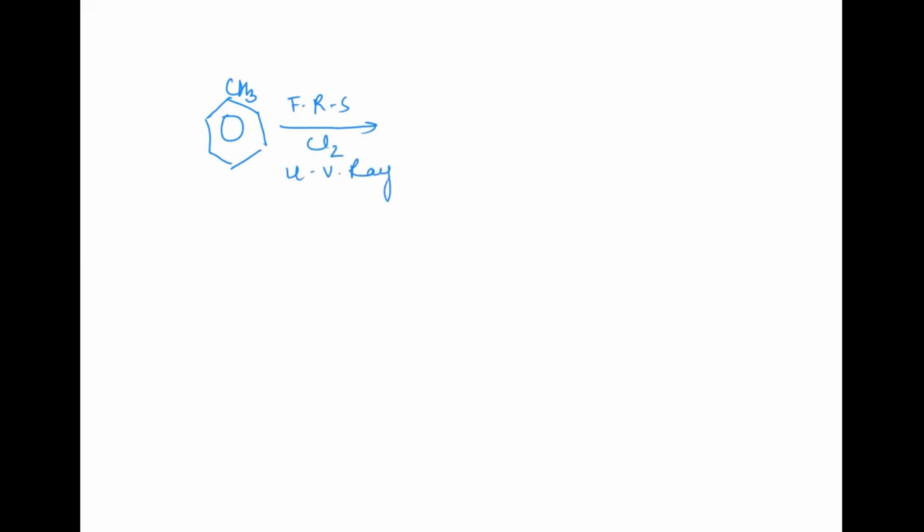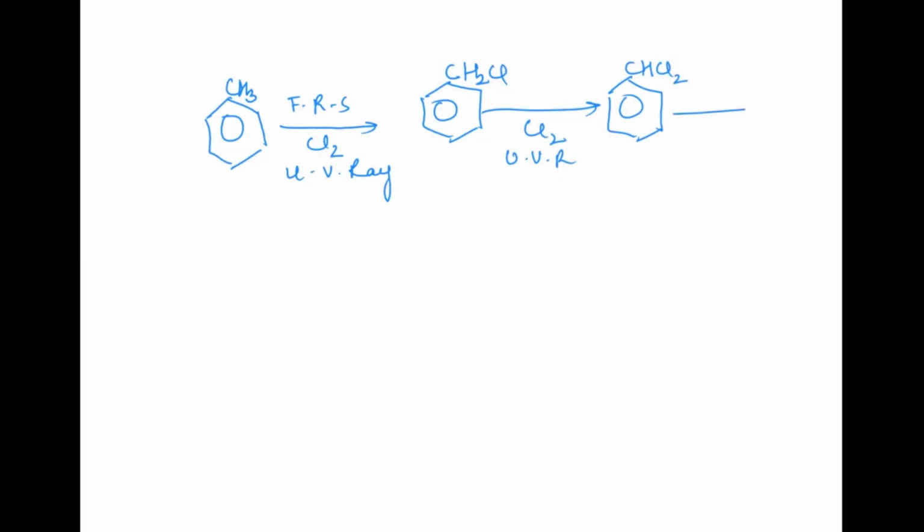Right? So step by step, one hydrogen at a time can be substituted by a chlorine. So it can form CH2Cl, or when further chlorination takes place, in the presence of UV rays again, one more hydrogen can be substituted, and this time it can have CHCl2. And finally the last hydrogen is substituted and you'll be getting CCl3. Now, all of them are basically haloalkanes. They all are examples of haloalkanes.